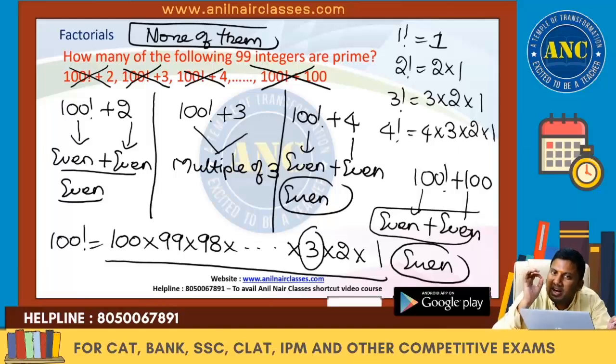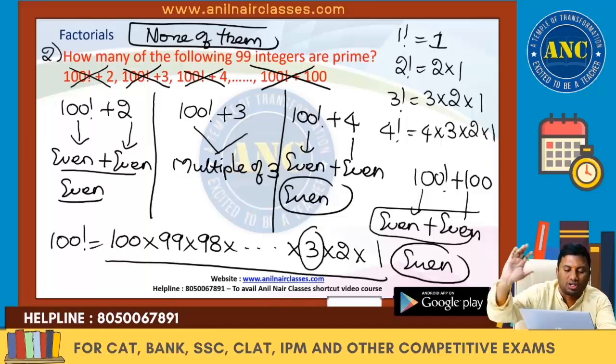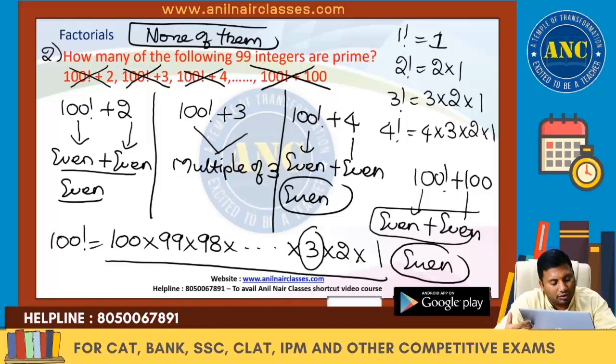Excellent, very, very good question which combines the definition of a prime number and adding two numbers which are divisible by another number. If I add two numbers which are divisible by 3, the answer will be divisible by 3. If I add two numbers which are divisible by 5, the answer will be divisible by 5. That concept I used. Second question, a basic question but a very good conceptual question. I hope this question is clear to you.